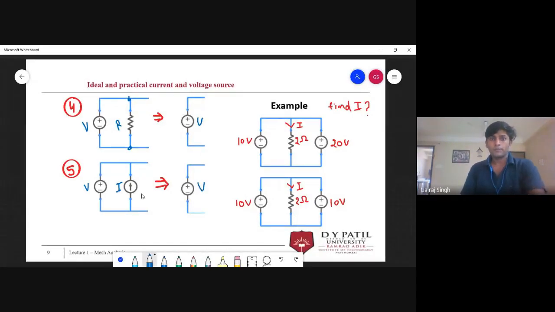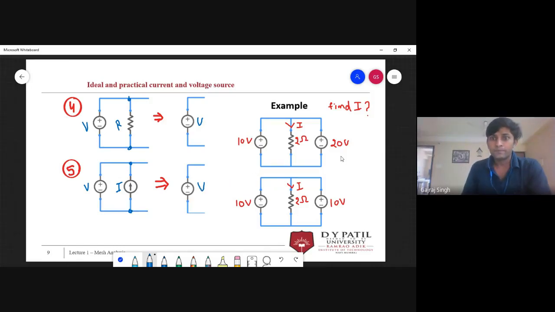Good. Because again, this is redundant. Voltage at this terminal is same, is volt as V. So this is your redundant. Whatever current is flowing, we don't care about it. Okay. So if you got these points, now let's solve some questions on this. Okay, very simple questions as we had already discussed in this.